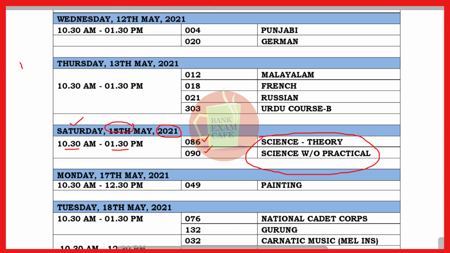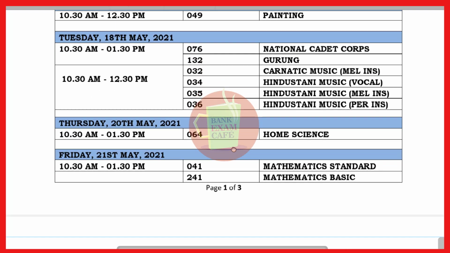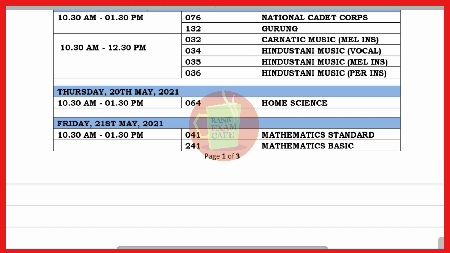After that there is painting, National Cadet Corps, then home science and other subjects, and another important one is mathematics standard and mathematics basic.